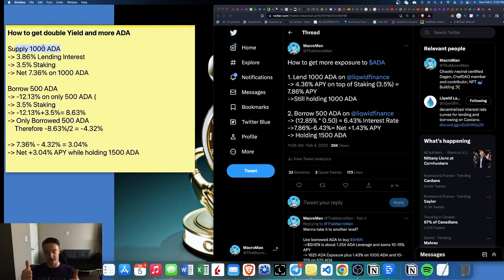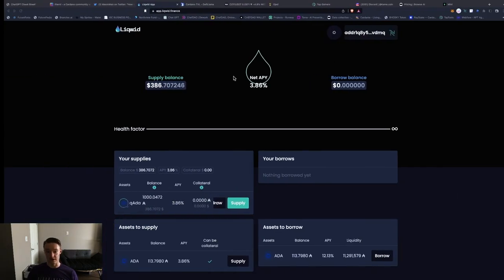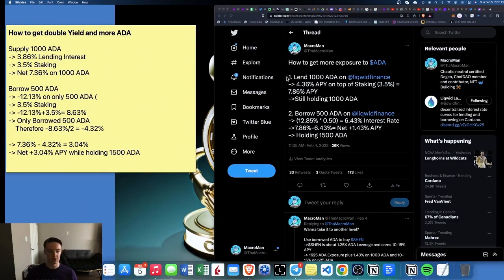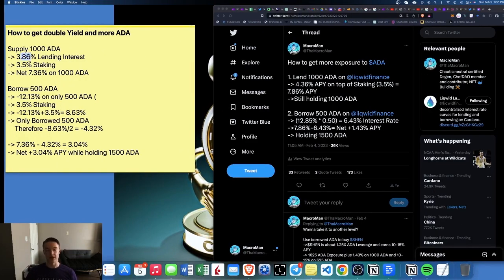You supply 1,000 ADA, done. 3.86% interest on the lending protocol. Because I gave them this ADA, they are going to pay me 3.86% interest on it. So now I have 1,000 ADA making 3.86%, and because staking is native to Cardano, we get 3.5% as well that will be paid to us. So net, we get a 7.36% interest rate. Now we have double yield on our ADA.